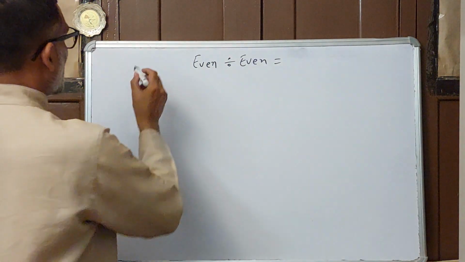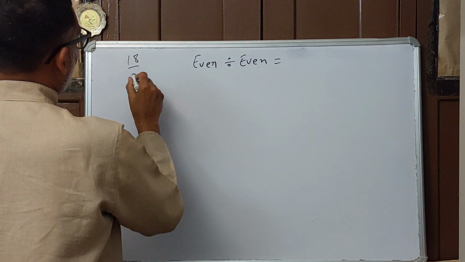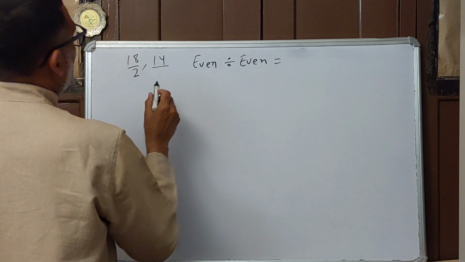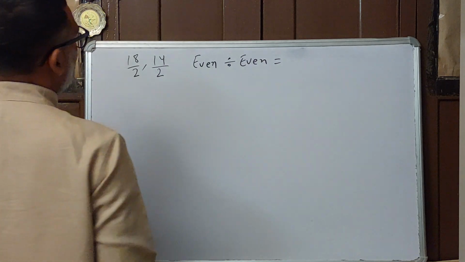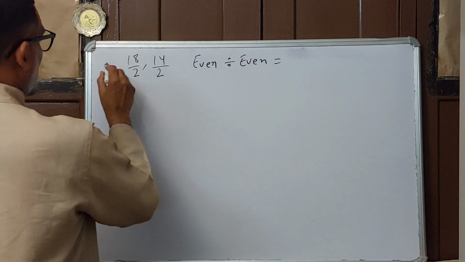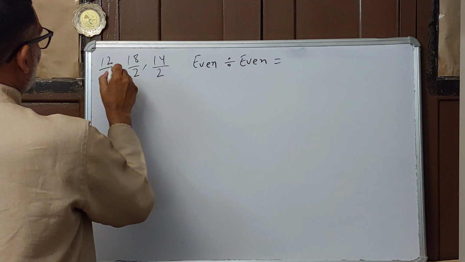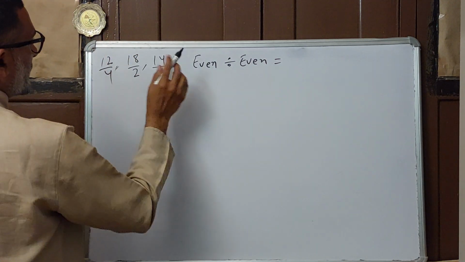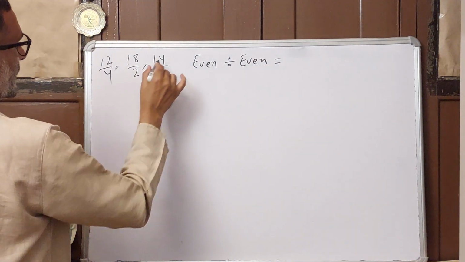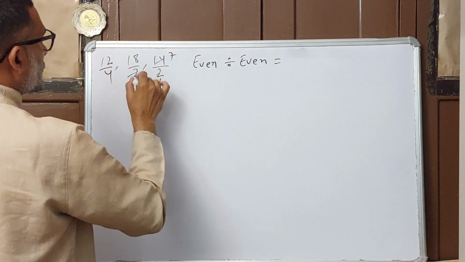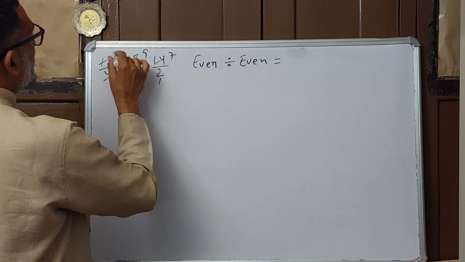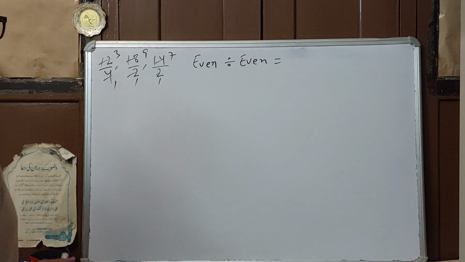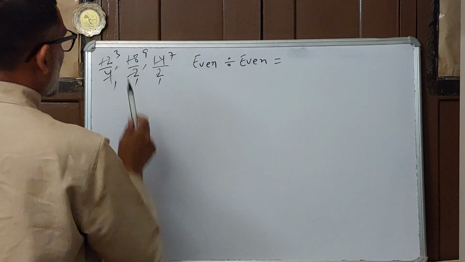What will you see generally? Like 18 divided by 2, 14 divided by 2, 12 divided by 4. Here in division, what do we get? We get all completely divisible. Here 2 1s are 2, 2 7s are 14, 2 9s are 18, 4 3s are 12. 3, 9, 7 are all odd numbers you are getting.